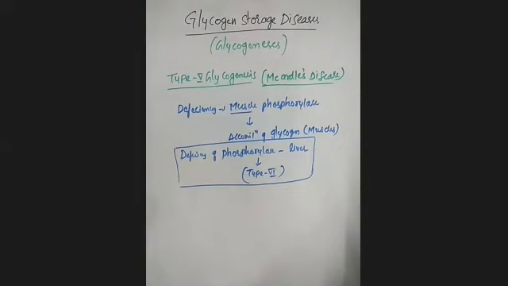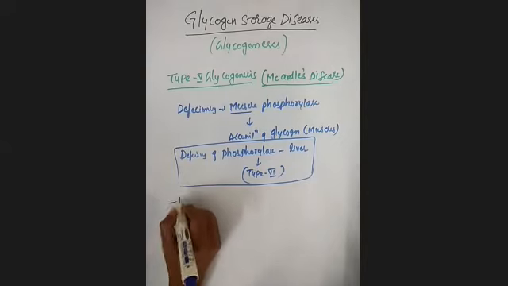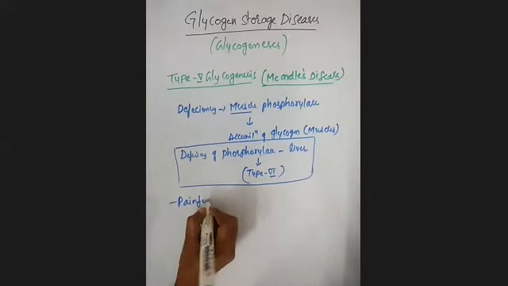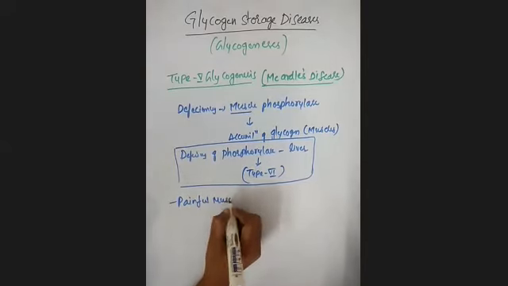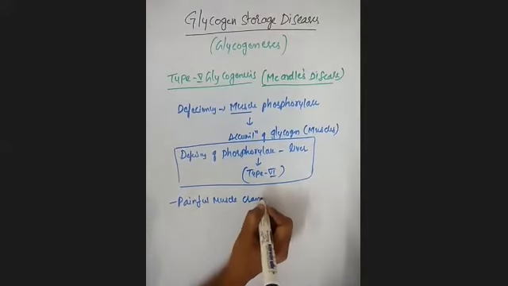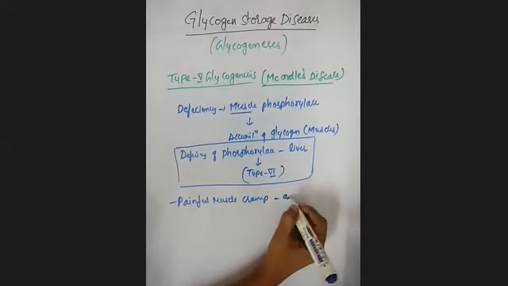Because of accumulation of glycogen in the muscles, some characteristic features are observed, that is, very painful muscle cramps, especially immediately after exercise.